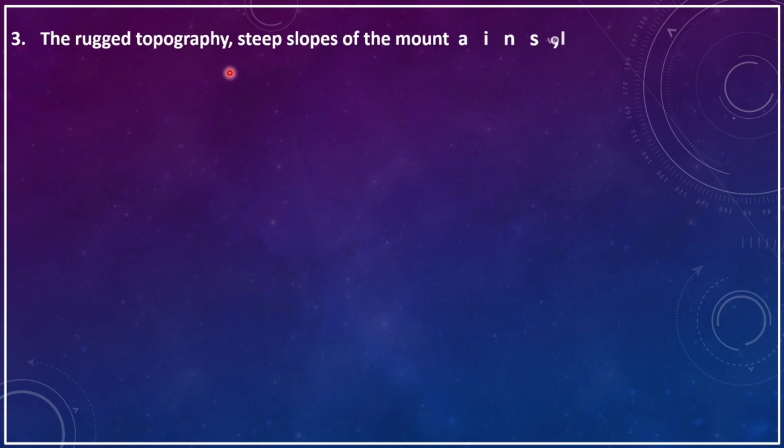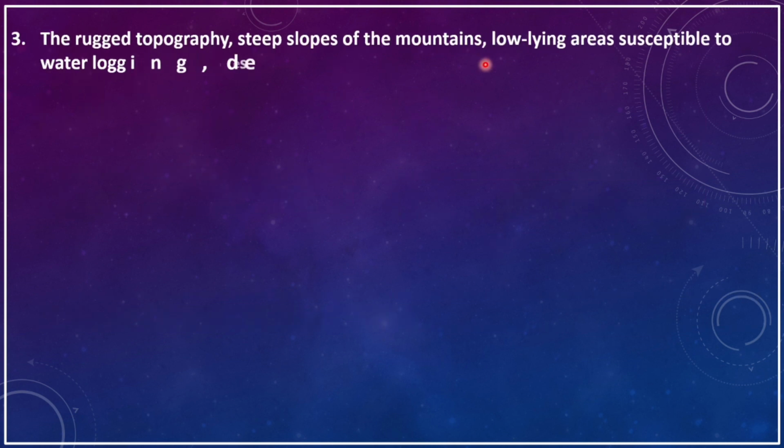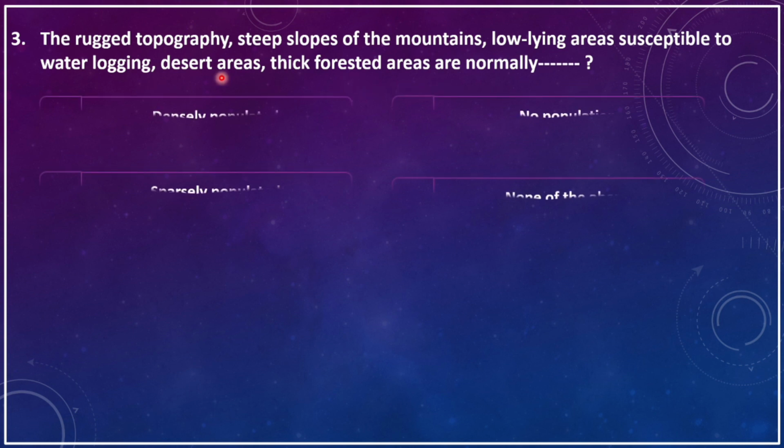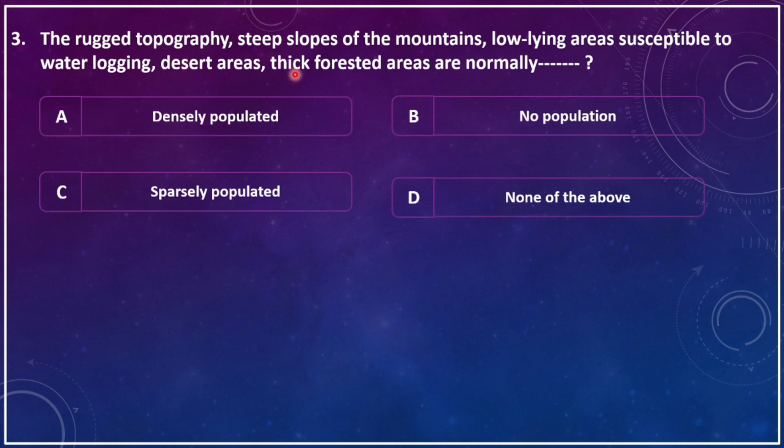The rugged topography, steep slopes of the mountains, low-lying areas susceptible to waterlogging, desert areas, thick forest areas are normally dash.